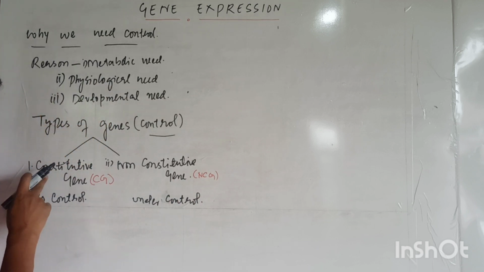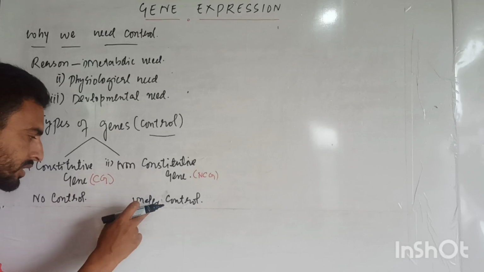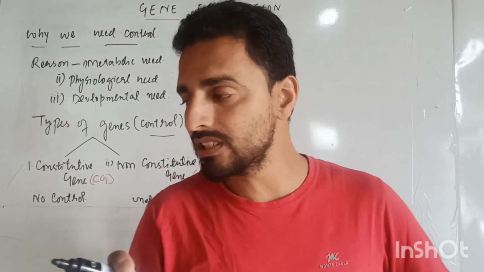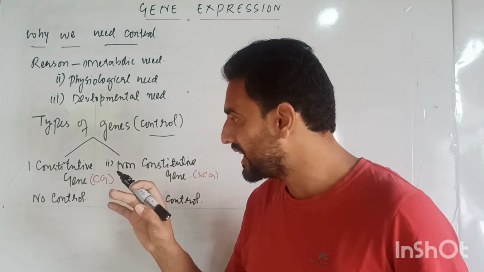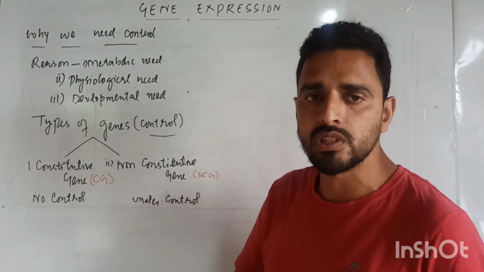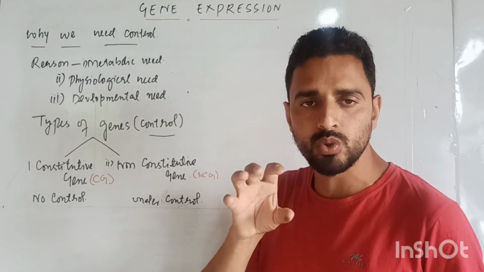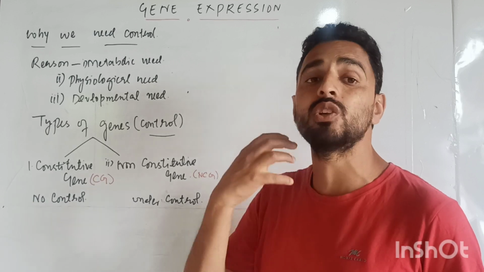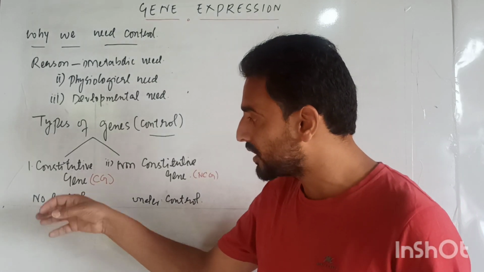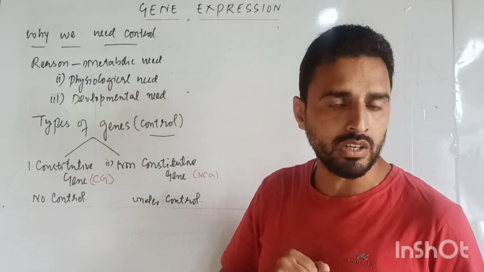In simple layman's language, these are those genes which are continuously working, continuously synthesizing proteins, enzymes, and their products. Clear? That means these constitutive genes are working continuously throughout the life of an organism.